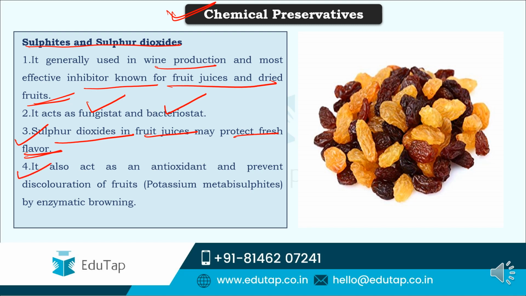Along with that, they also act as antioxidants and prevent the discoloration of fruits by enzymatic browning, especially potassium metabisulfite. There might be enzymes present because of microbes, or these enzymes are naturally present in fruits and vegetables. Because of that, there might be some discoloration. But if they are treated with sulfur dioxide, then the discoloration of the fruits can be avoided.